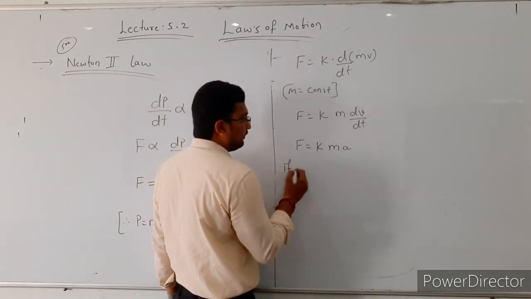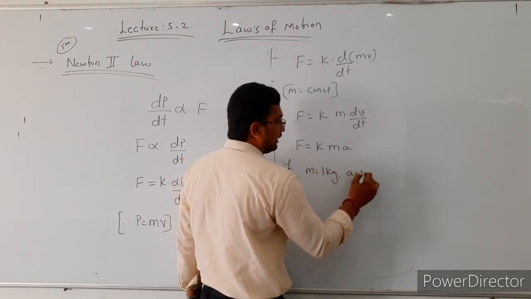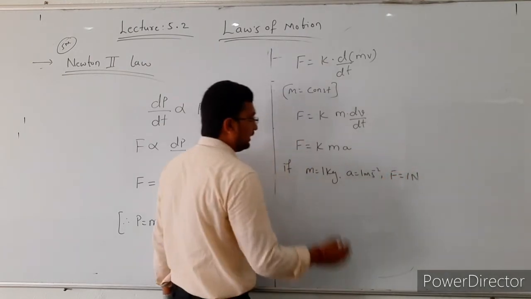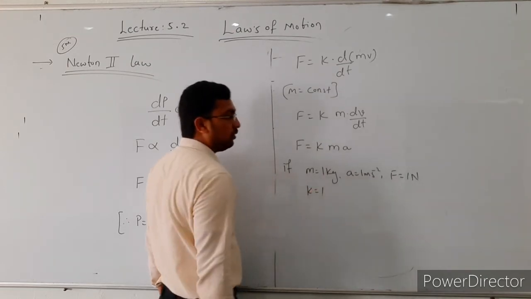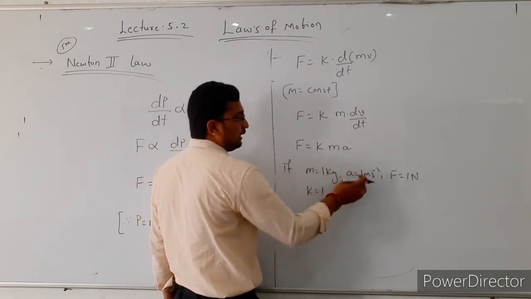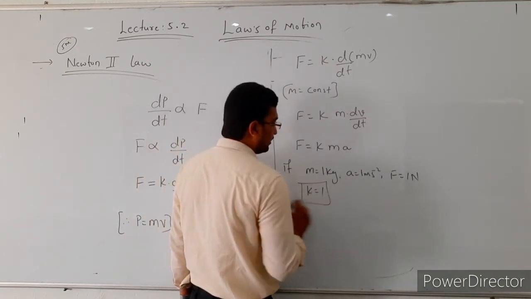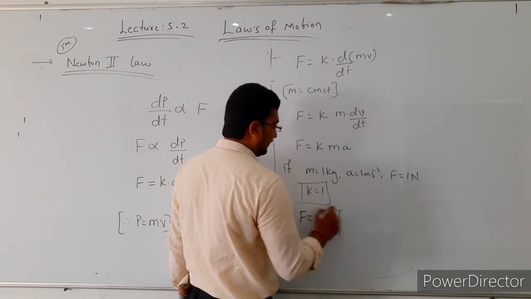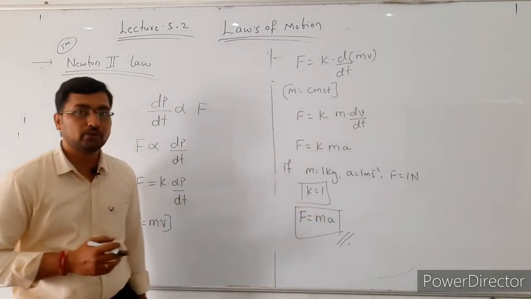If the mass of the body is 1 kg and the acceleration is 1 meter per second square, then the force acting on that body is 1 Newton. Substituting all the values in the above equation, F is 1, m is 1 and a is 1, so k is equal to 1. Then the equation becomes F is equal to mass into acceleration. This is the derivation for 5 marks, that is F is equal to ma.